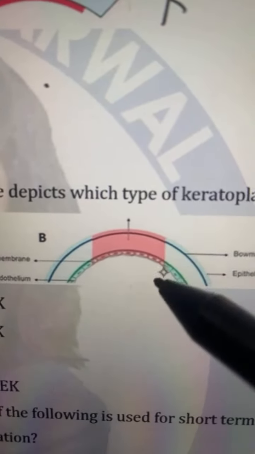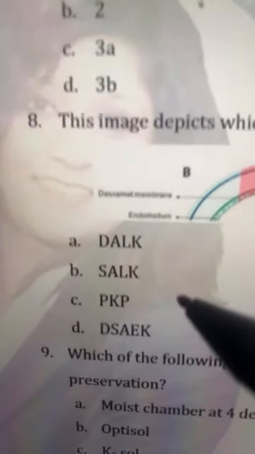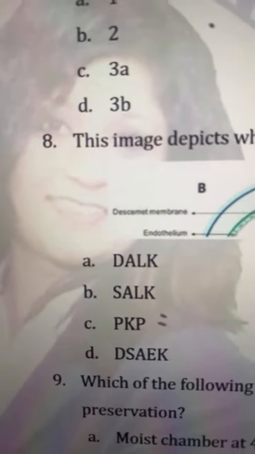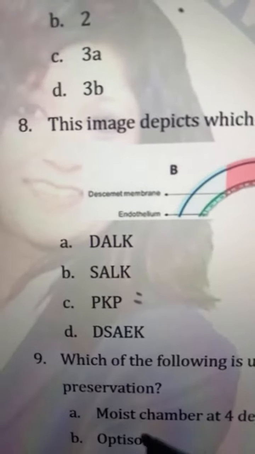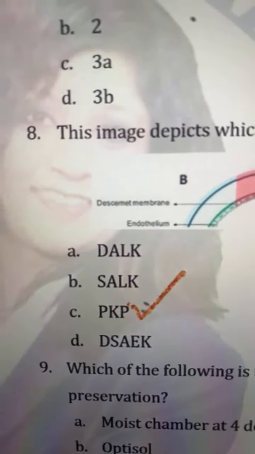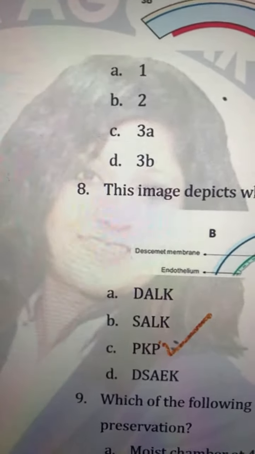Then coming to the next question. This image depicts what type of keratoplasty? I'll show you the next one also. So see this image, if you look at the tissue, it is involving all the layers. This pink area is involving all the layers. So definitely it is your penetrating keratoplasty. That is why this is your penetrating keratoplasty. This is again very, very clear.